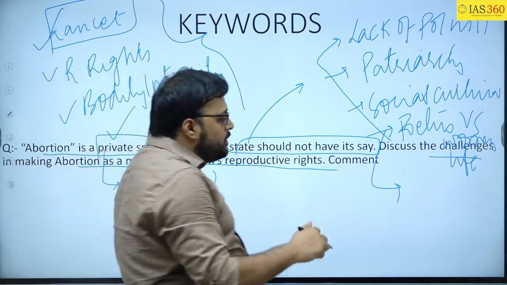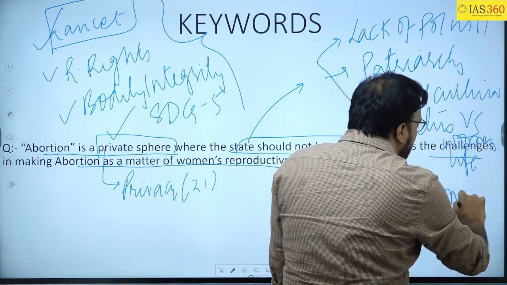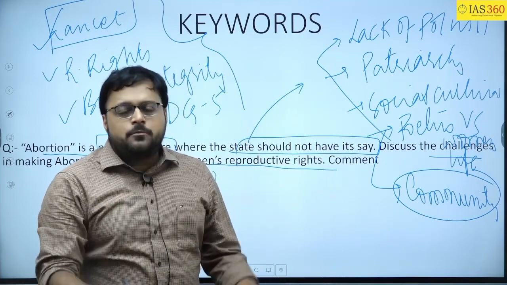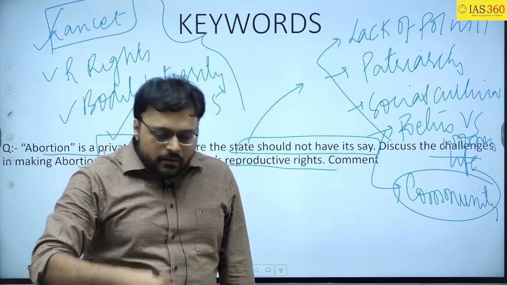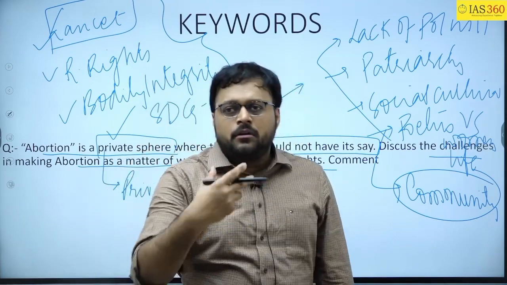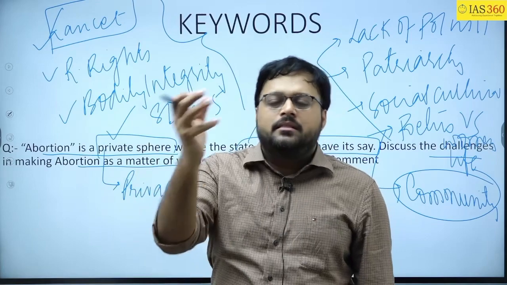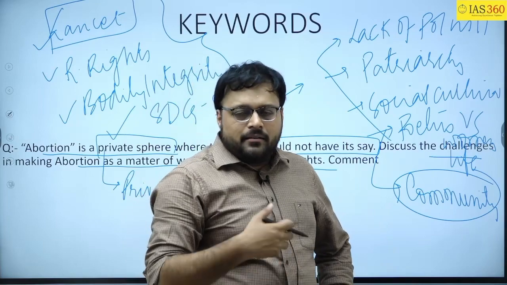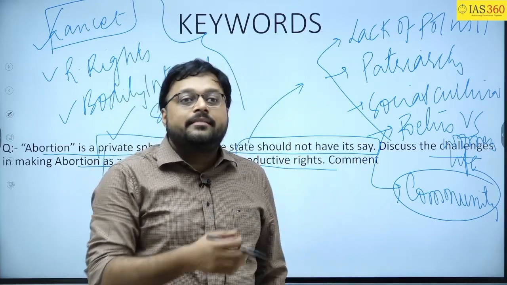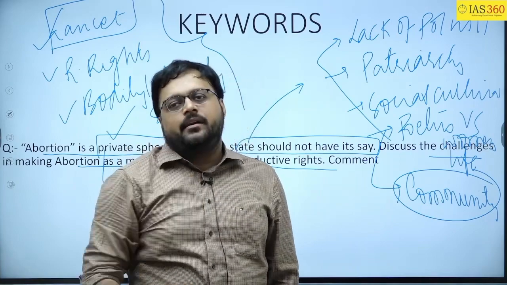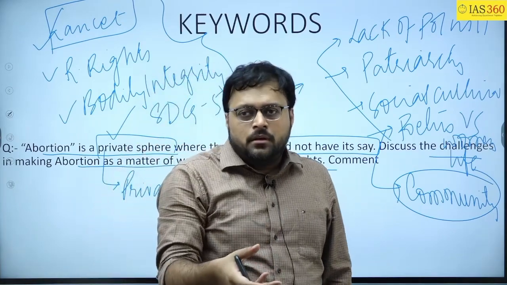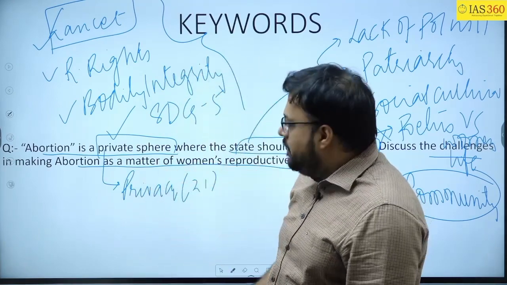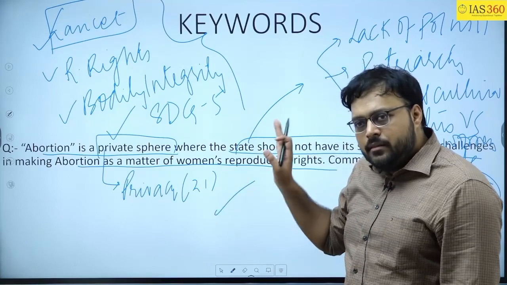Along with this, we are living in a communitarian life, community life. When the women get married, then the entire family is with her. Her in-laws are also there. Her husband is also there. So we have an institutions like this, which you can say it is very complex, but you can say that it is not a complex at the same time. It is the institution of marriage which is very sacrosanct in case of India, and that is one of the challenge. तुम्हें पॉइंट बनाने हैं, उसी पॉइंट को कभी गलत बना दो, उसी पॉइंट को कभी सही बता दो. It depends upon your art. So these are the different challenges which you can mention in this particular question.